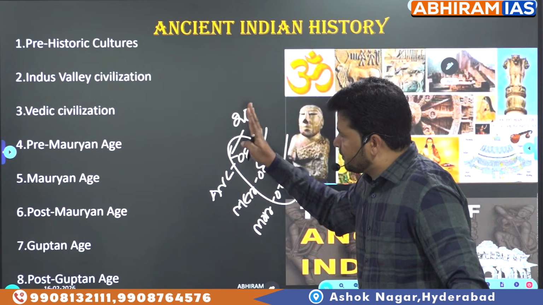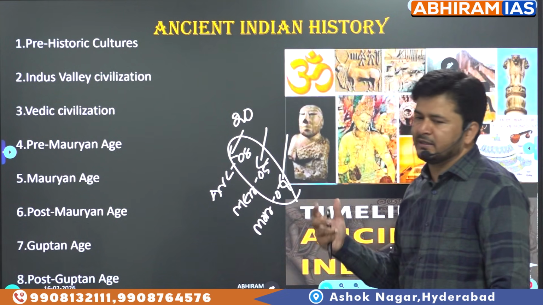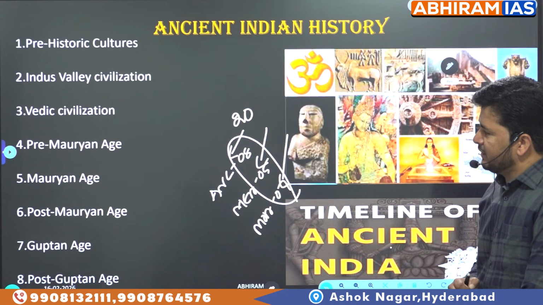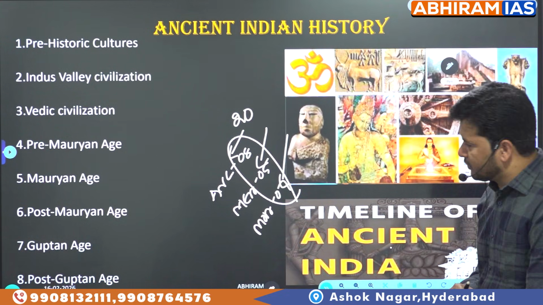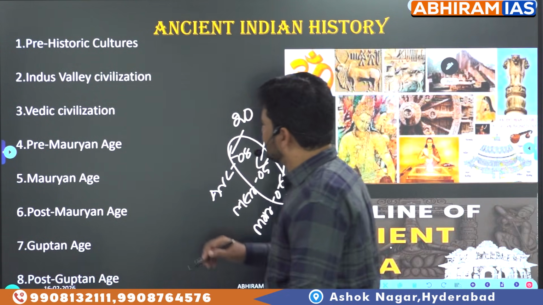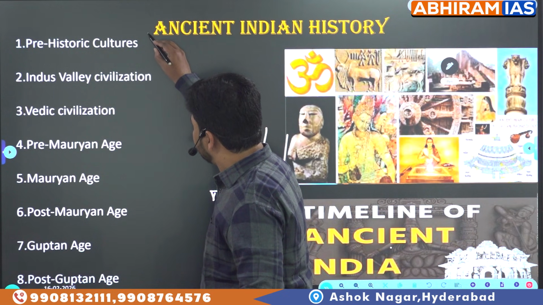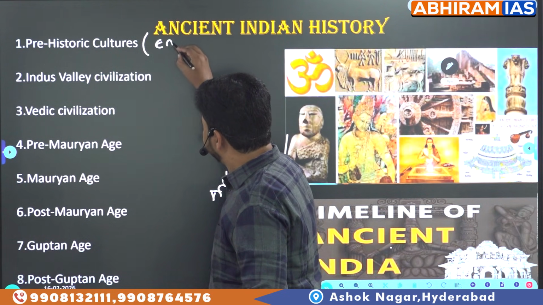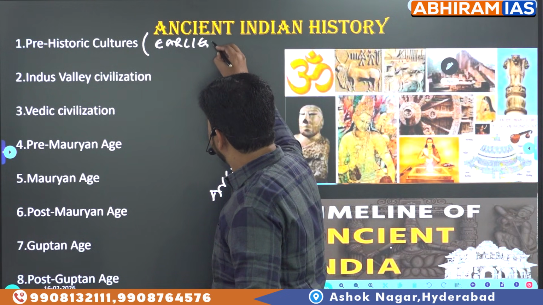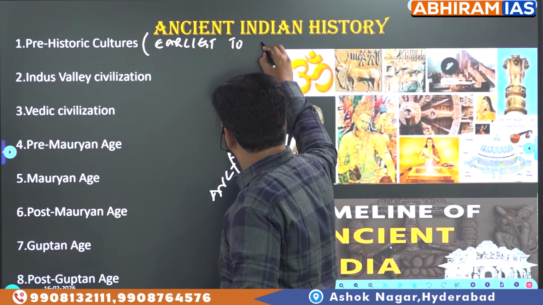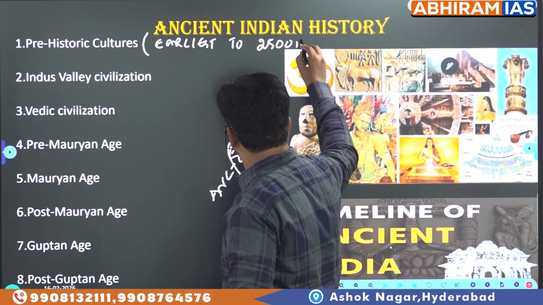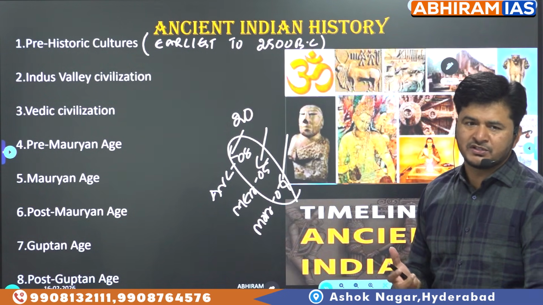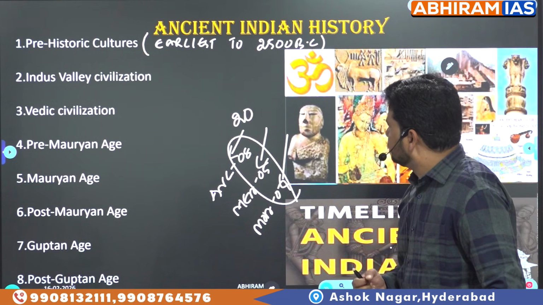First one, prehistoric cultures, Indus Valley civilization, Vedic civilization, pre-Mauryan age, post-Mauryan age, Guptan age, and post-Guptan age. As far as prehistoric cultures are concerned, we have from the earliest to 2500 BC. I'm talking about the span of prehistoric cultures. What does it mean by from earliest to 2500 BC?